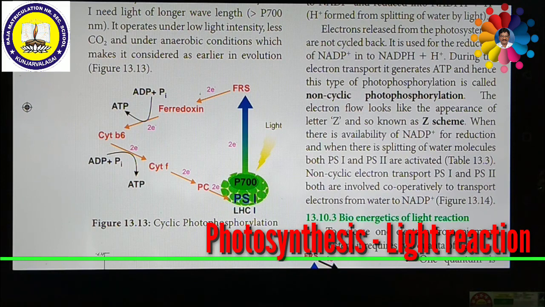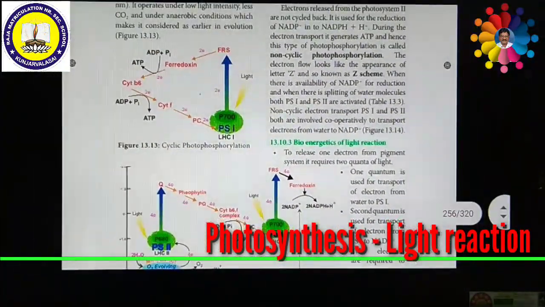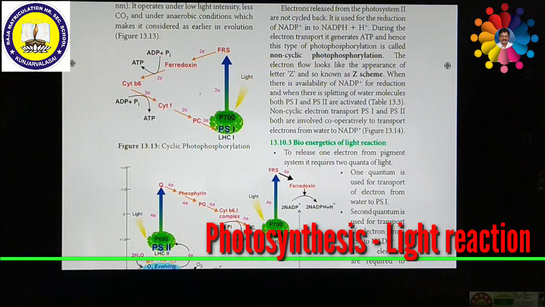So we can conclude that there is a difference between cyclic and non-cyclic photophosphorylation. What are the differences between cyclic and non-cyclic photophosphorylation? Already we had discussed both cyclic and non-cyclic photophosphorylation, how they occur. One by one we can differentiate.